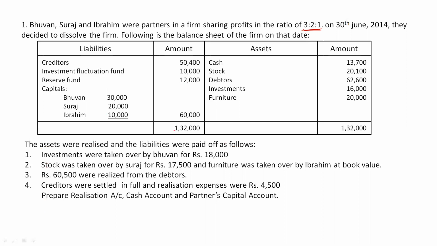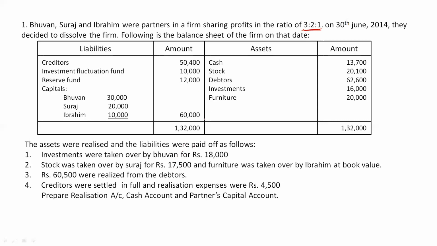So realization account is prepared basically to show whatever assets we had, and out of that which assets are realized at what rates. Okay, then what liabilities we had, and have we paid our liabilities or not. At last it will show that we have profit on realization or loss on realization. Okay, in both cases, be it profits or losses, it will be transferred to partners capital account. Clear? So that is why we prepare realization account.